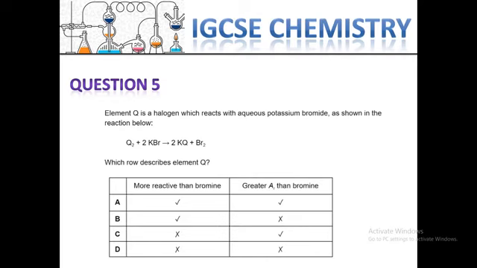But I need to explain here, this is Ar, which means the size of the element. The size of the element here, they said greater, that means larger or bigger size than bromide. This is the question about Q2, which asks is it larger or bigger than the bromide, or no.